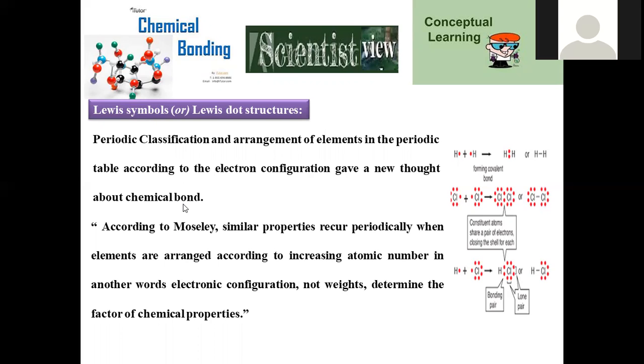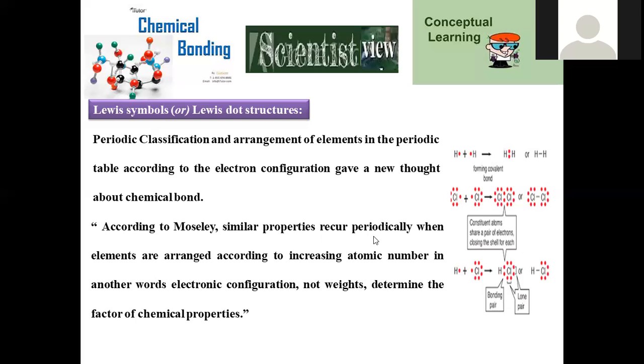So this electronic configuration based classification laid the foundation for new scientific perceptions in order to get the compounds, how the bonding is possible, what kind of molecule formation is possible, and how the new compounds will originate. So many kinds of scientific research were done based on this assumption, the arrangement of all the elements based on their atomic number, also known as electronic configuration.